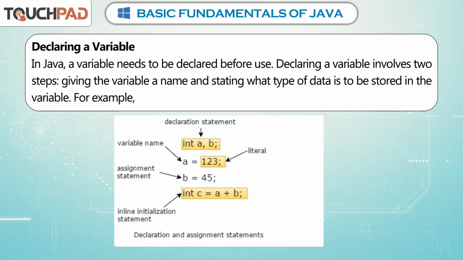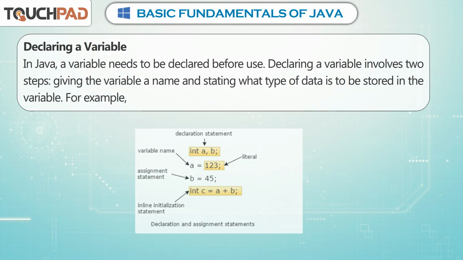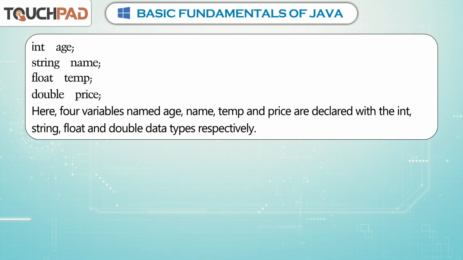Declaring a variable. In Java, a variable needs to be declared before use. Declaring a variable involves two steps: giving the variable a name and stating what type of data is to be stored in the variable. For example, int age; String name; float temp; double price; Here, 4 variables named age, name, temp, and price are declared with the int, String, float, and double data types, respectively.